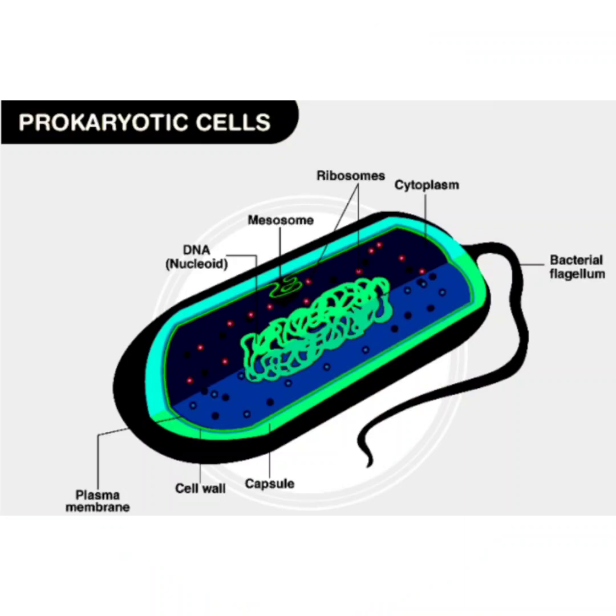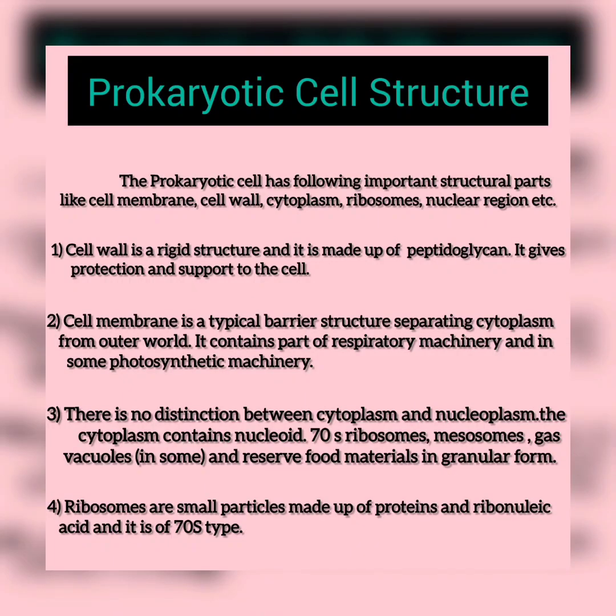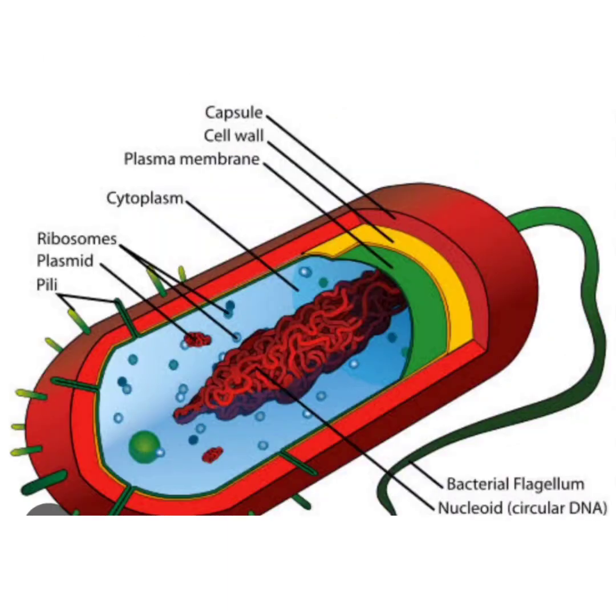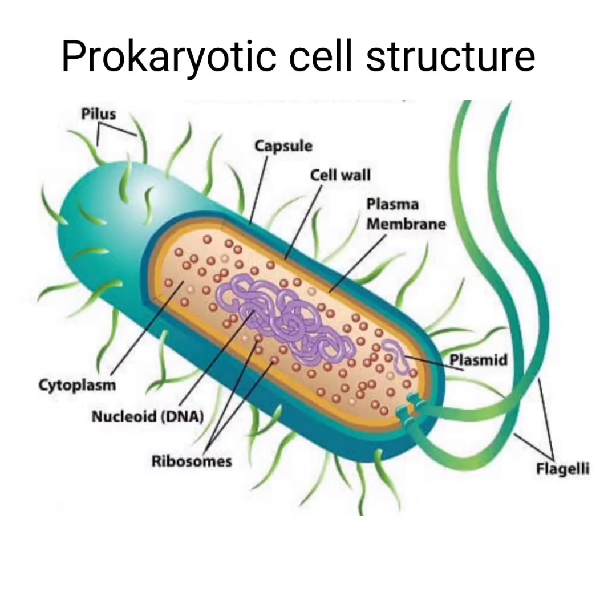Friends, let's know about prokaryotic cell structure. The prokaryotic cell has the following important structural parts: cell membrane, cell wall, cytoplasm, ribosomes, and nuclear region. Then see the cell wall. The cell wall is a rigid structure made up of peptidoglycan, and it gives protection and support to the cell.